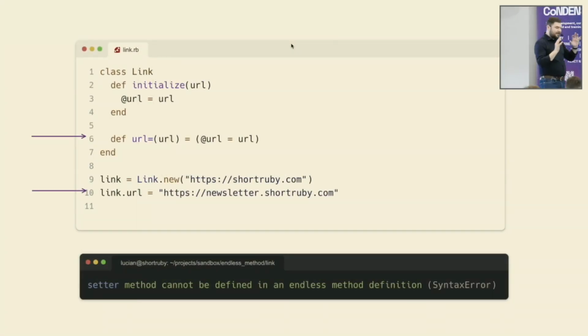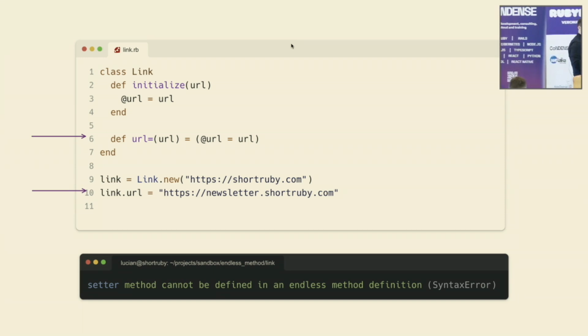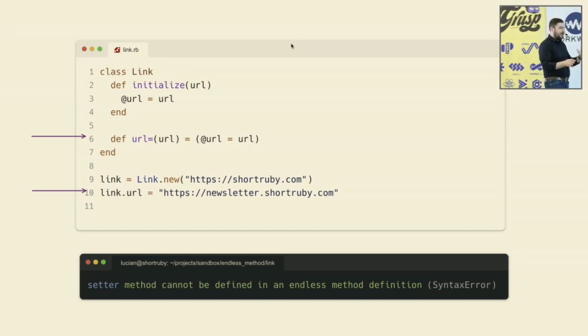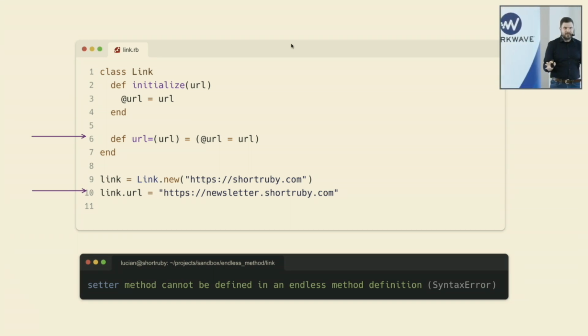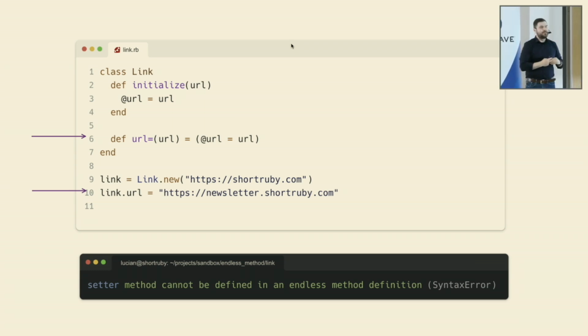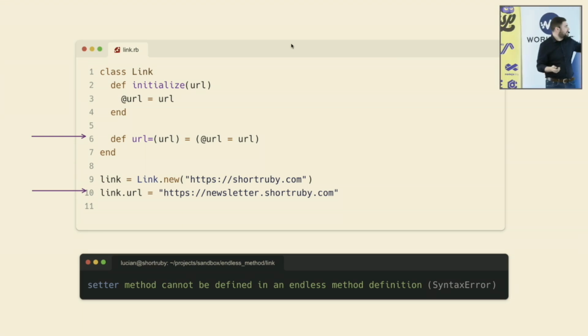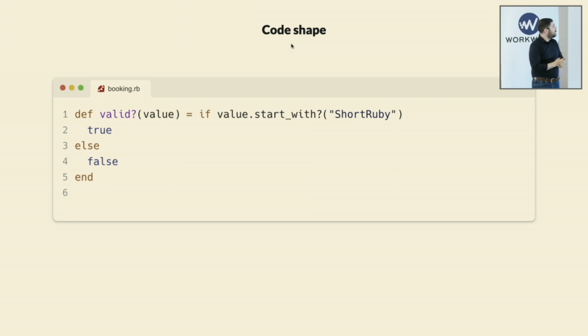And yeah, these new things, I will not go into all of them because I want to show you some code, but they have some gotchas. They are new in some ways. For example, the endless method does not support defining a setter, right? Not sure if this is a technical thing or because there are too many equals in that definition, it might get weird a bit. But it does not support it now, I'm not sure, but just saying. Yeah, it may have some others too.